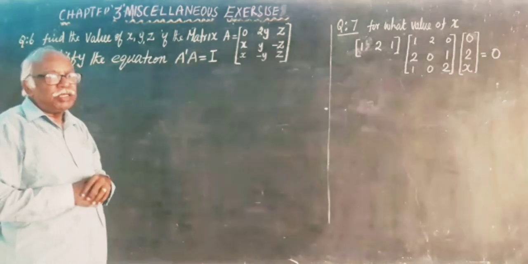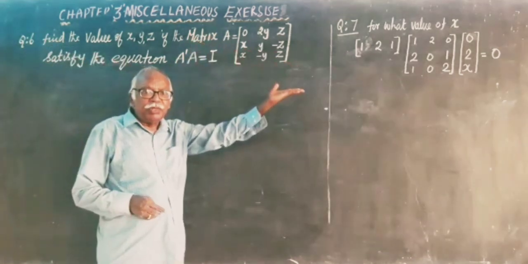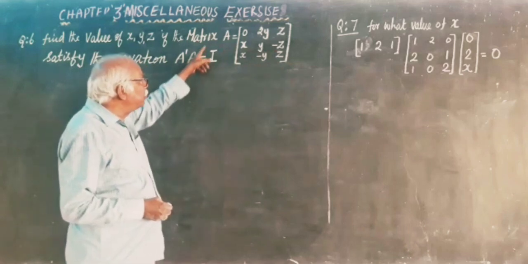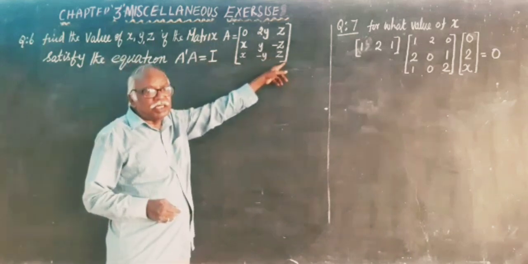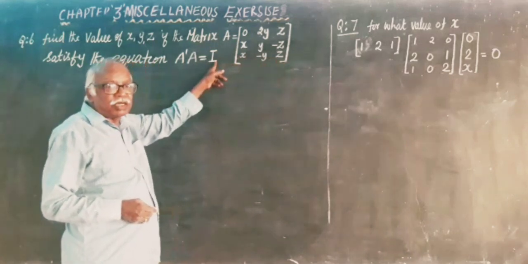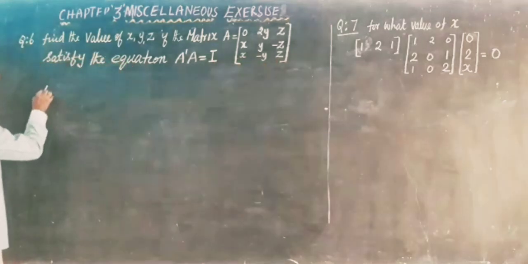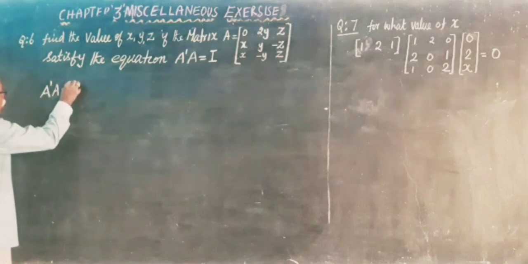First we have to find A transpose. A transpose, just interchange the rows and columns, columns into rows, we will get A transpose. Multiply with A, which is equal to the identity matrix of the same order. If A is of order 3 by 3, we have to take the identity matrix of order also 3 by 3. Find A dash into A.